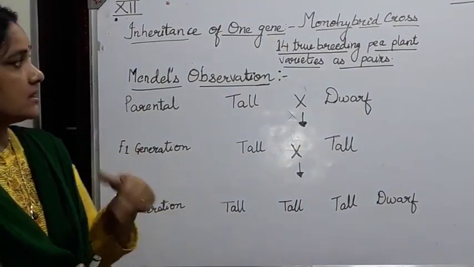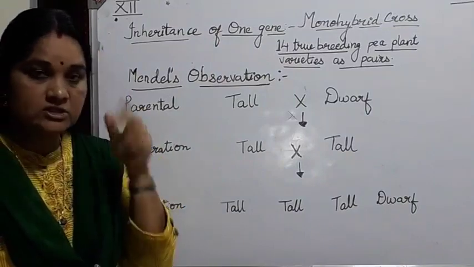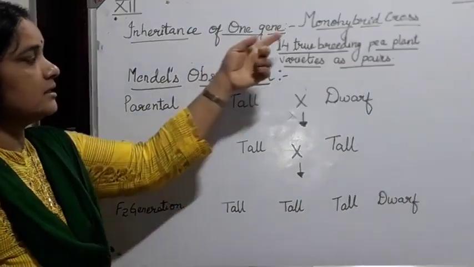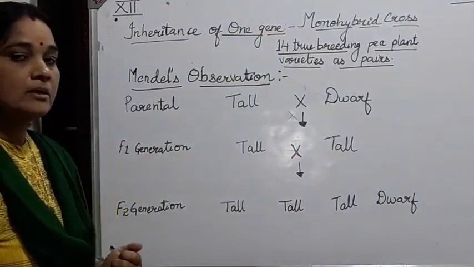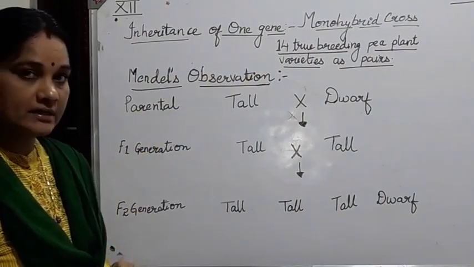When 2 genes are considered, that is inheritance of 2 genes is taken into consideration for the experiment, it is known as dihybrid cross. So first let's study the monohybrid cross. In carrying out the monohybrid cross, Mendel had taken 14 true breeding pea plant varieties as pairs.